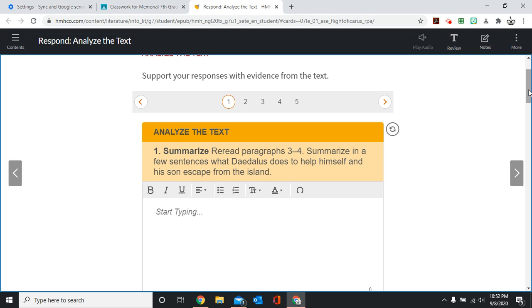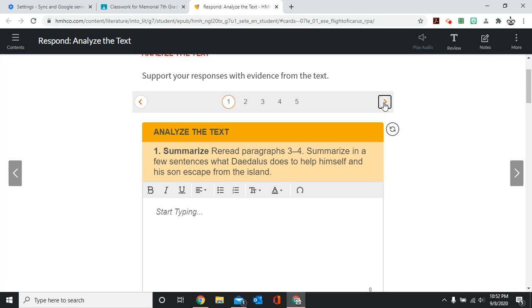Now, you do not have to almost retype the paragraphs, but if someone were to ask you what happened in paragraphs 3 and 4, you should be able to say who did what, when, where, why, or how. Okay, you should be able to answer any part of that. But most importantly, who and what did they do? And then just add a couple of details in there. So paragraphs 3 and 4 are what you need to summarize for question number 1.